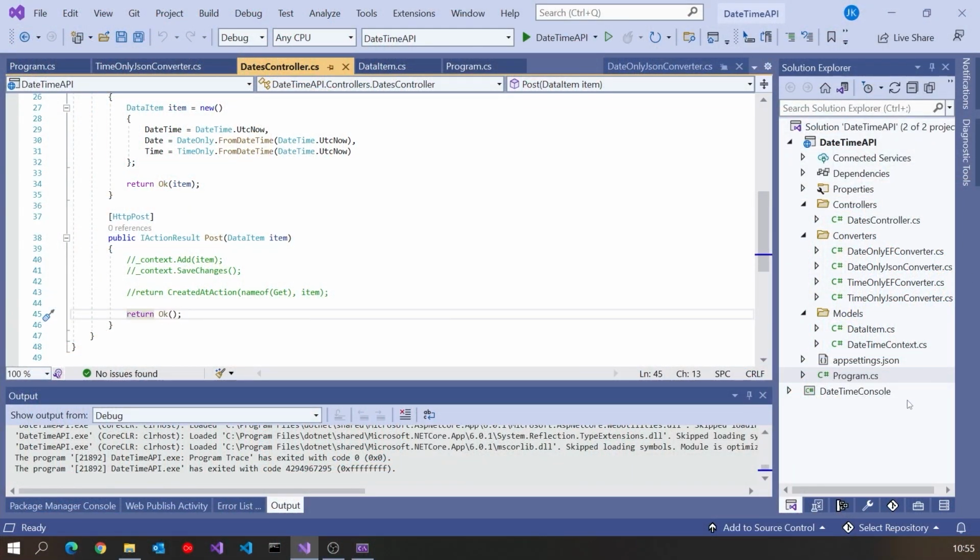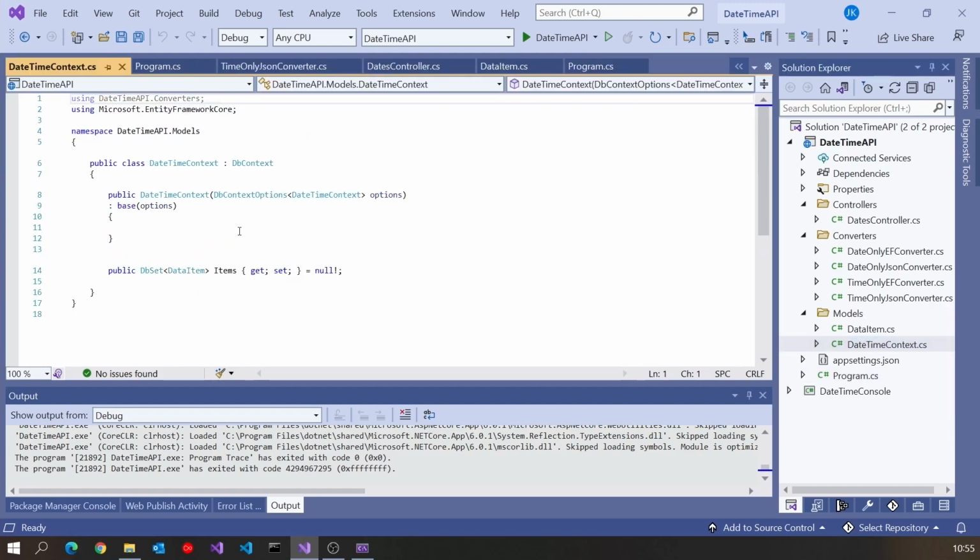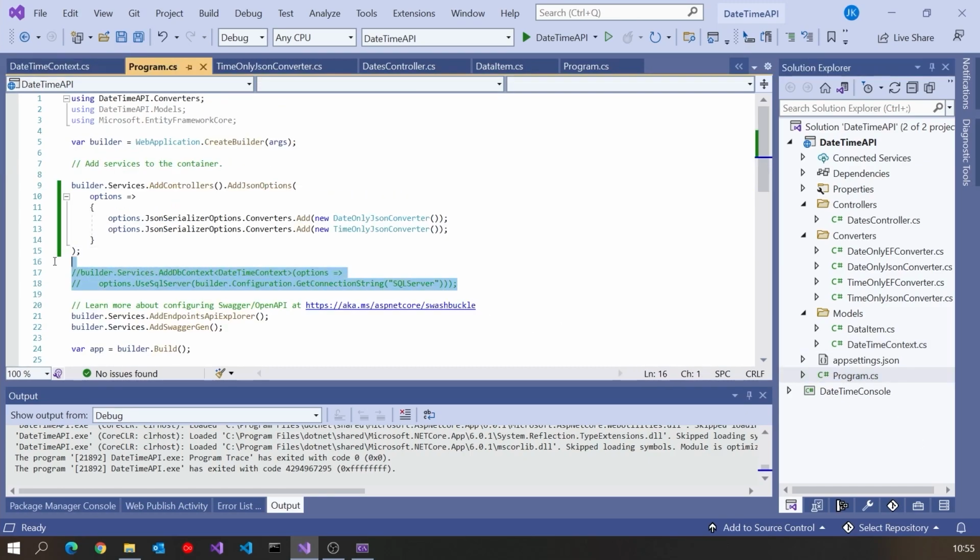So let's go about doing that. And you can see I've already got some of the code related to that. So I've already got a DB context. So there's my date time context that I've got there with just this list of items. If we go to the program, that's where that's being configured. So let's uncomment that. So we've got our date time context, I've got a connection string.